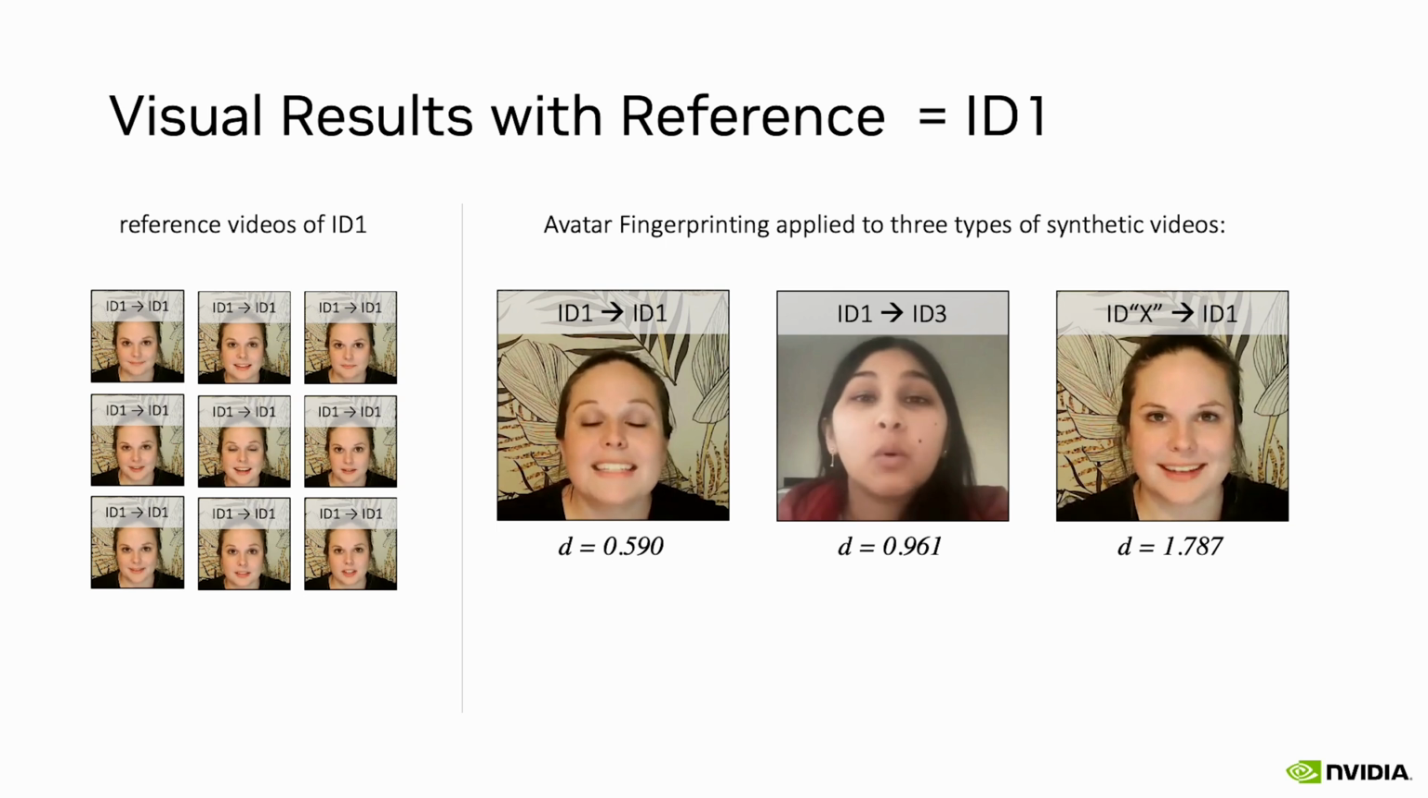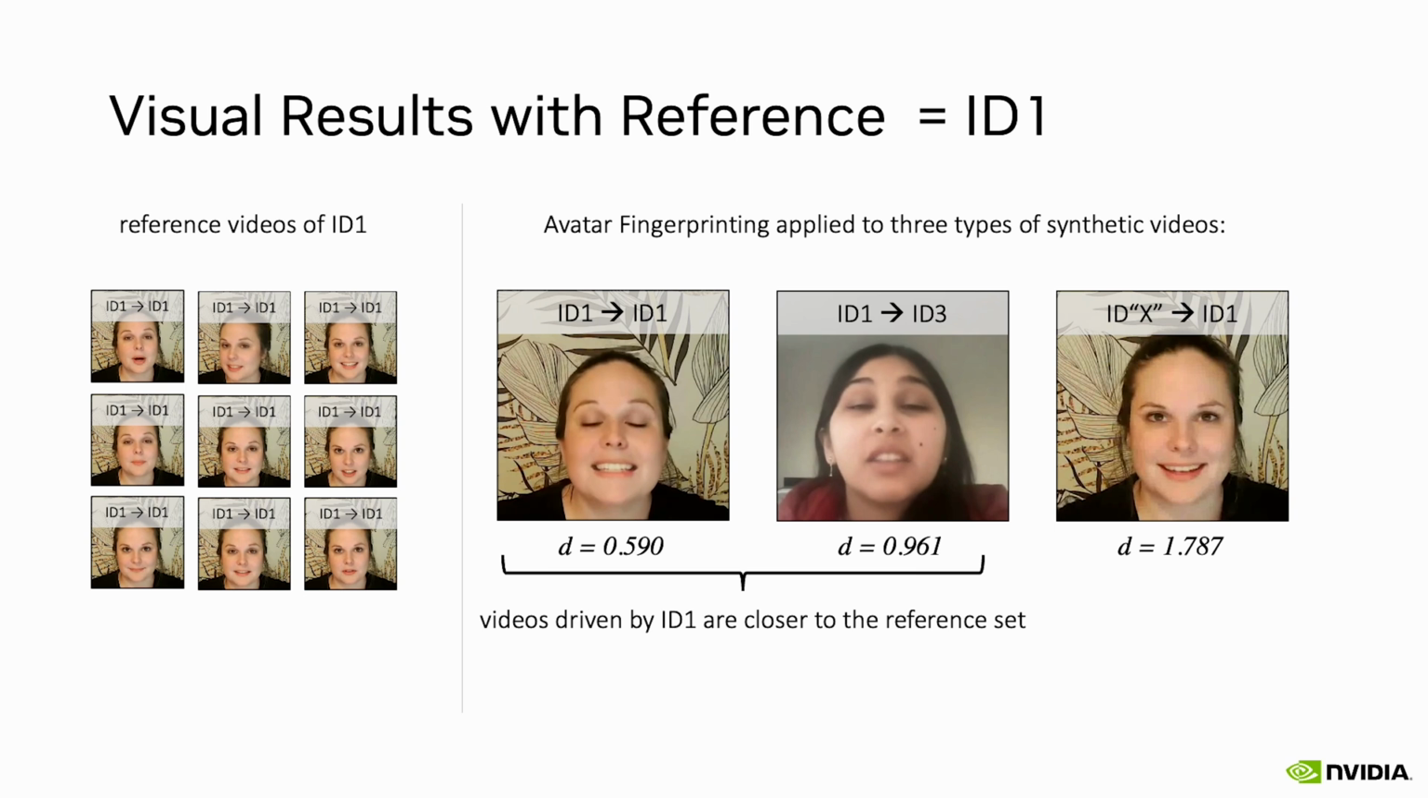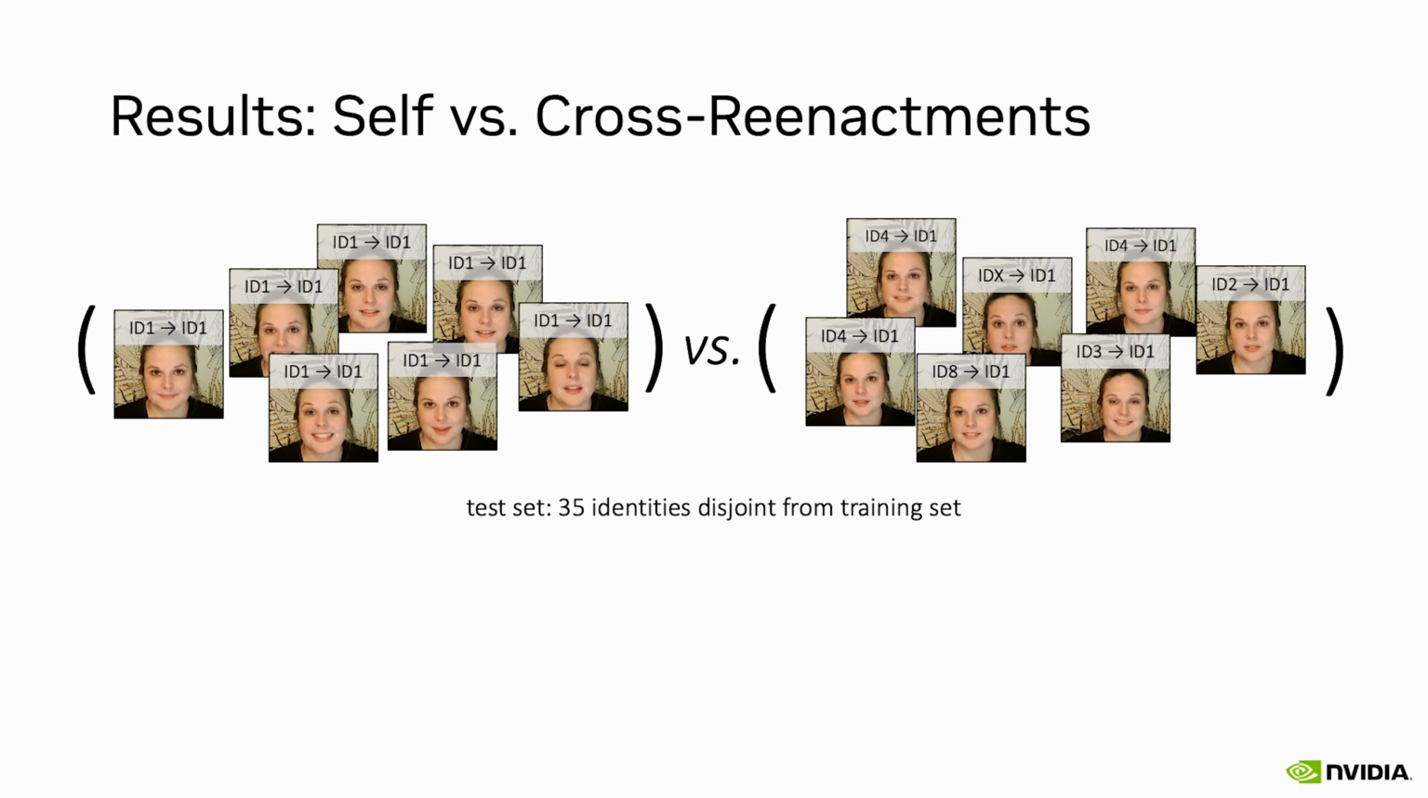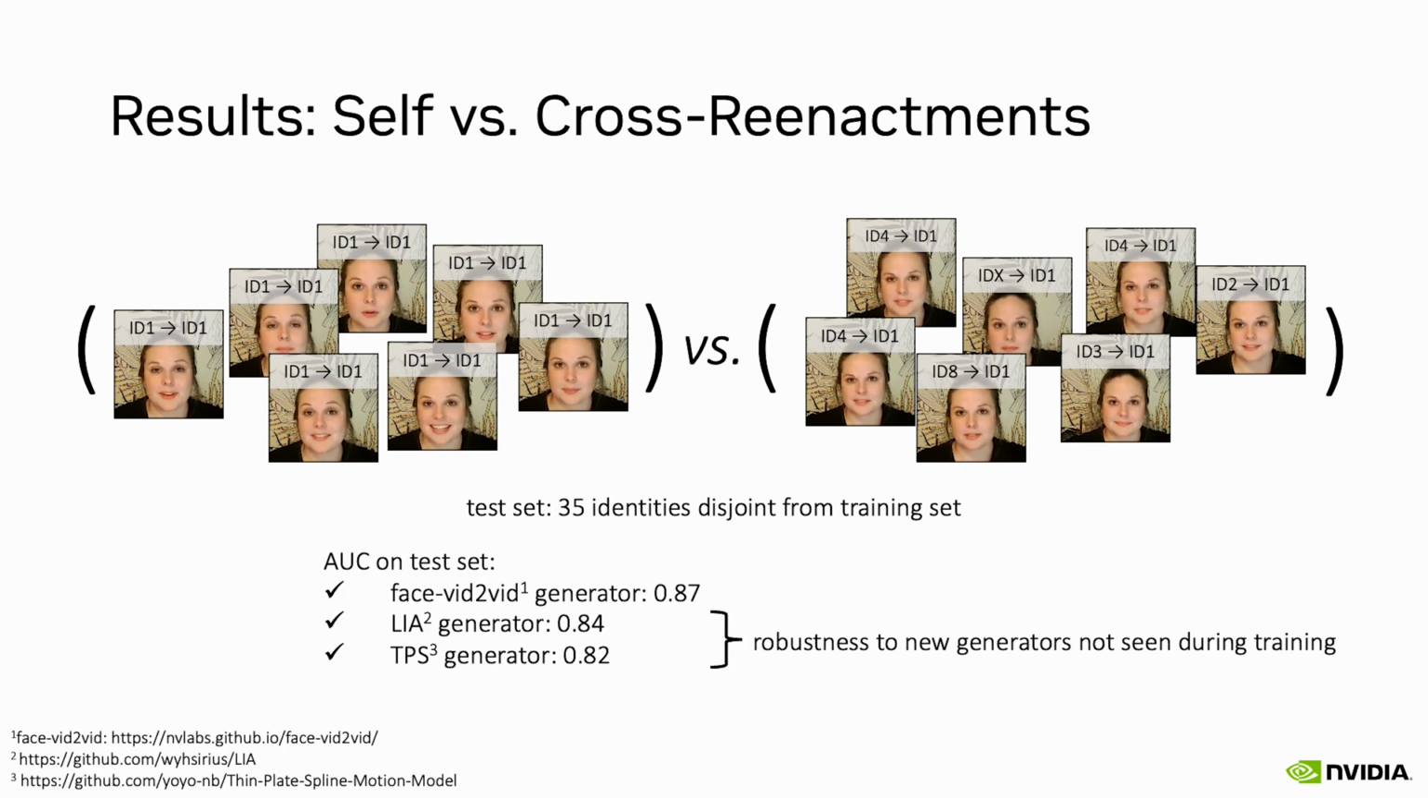We compute the average distance, d, of the embedding vectors for each of these clips from the reference embedding vectors. The values of d indicate that when a clip is driven by identity 1, it lies closer to the other videos driven by identity 1. More results like these can be seen in our paper. We also report the average area under the curve for detecting self versus cross reenactments on a test set of 35 identities generated using face vid-to-vid and also using new generators that are not seen during training. More results, including a comparison to relevant deepfake detectors, can be found in our paper.